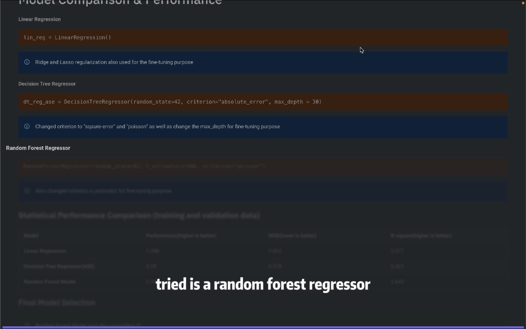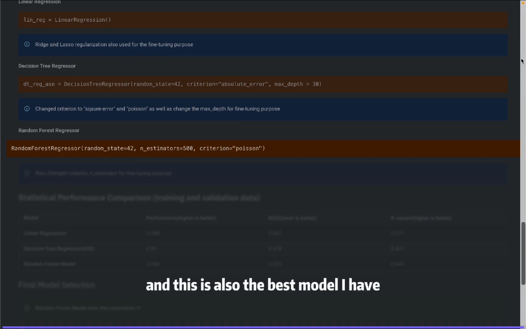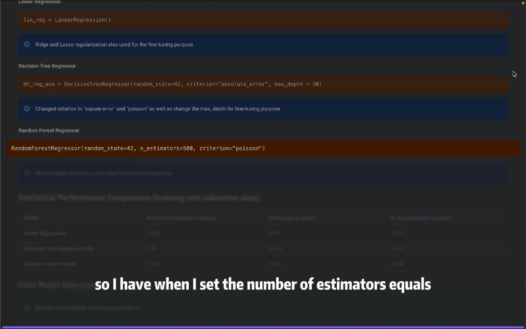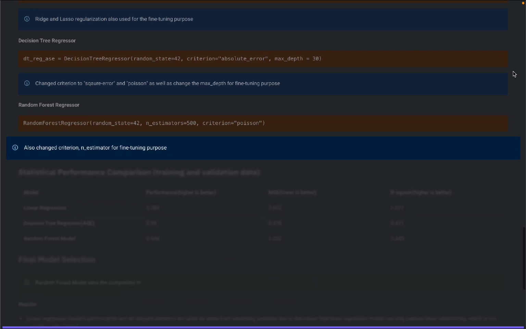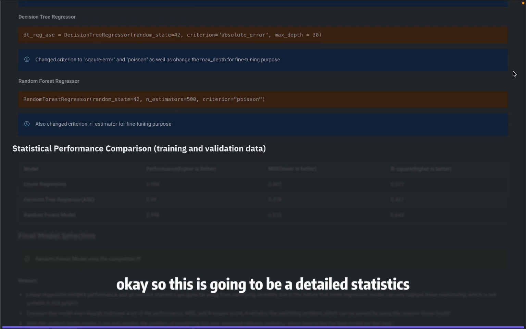And the final model I tried is a random forest regressor. This is also the best model I have. When I set the number of estimators equal to 500 and the criterion equal to Poisson, I have the best performance. I also changed the criterion and the number of estimators for fine-tuning, and none of them works as well as this one. Okay, so this is going to be the detailed statistics of the performance.